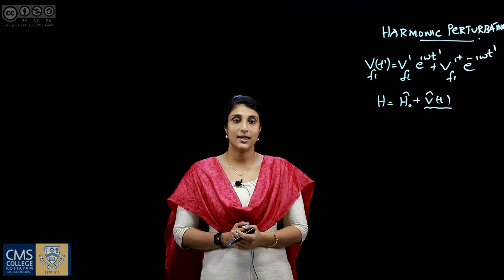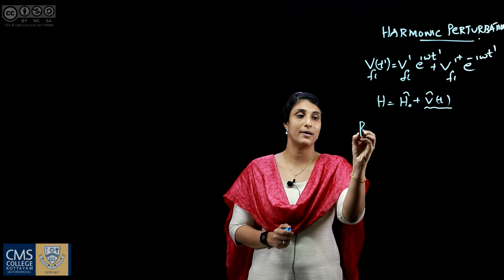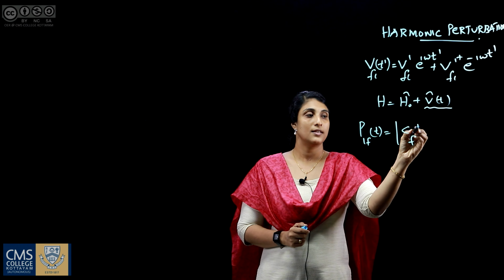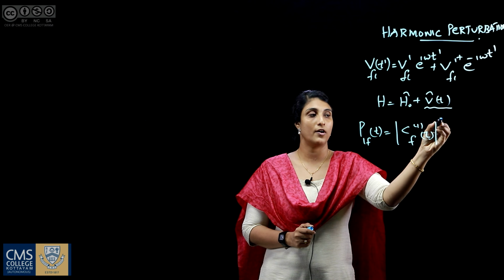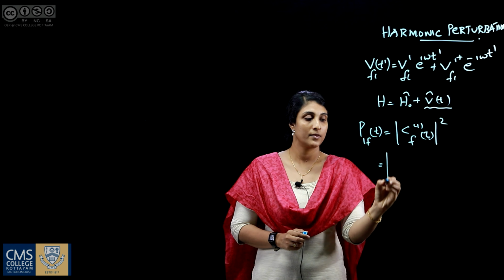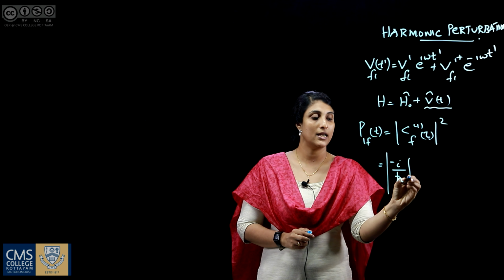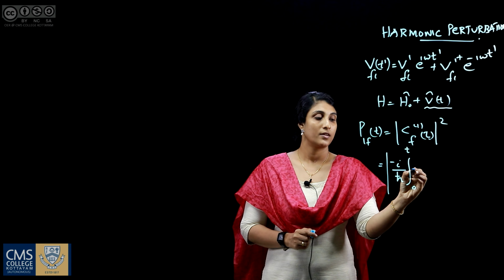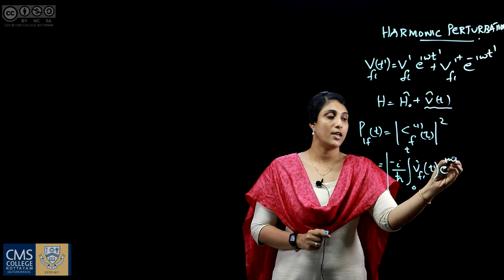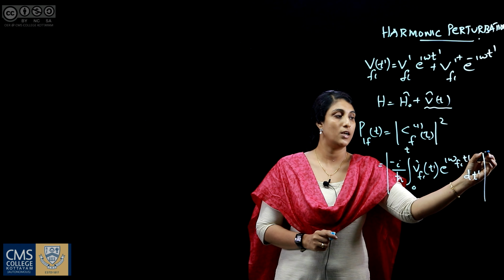Using the time dependent perturbation theory, the first order transition probability is given by Pif of t is modulus of Cf1 of t squared, where Cf1 of t is minus i by h bar integral 0 to t Vfi of t prime e raised to i omega fi t prime dt prime, modulus squared.